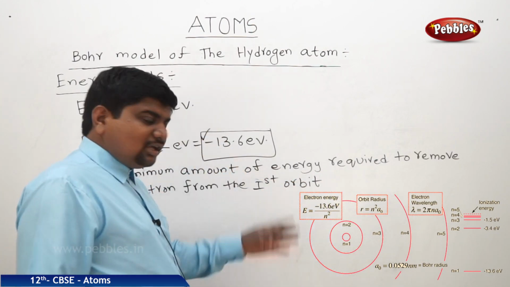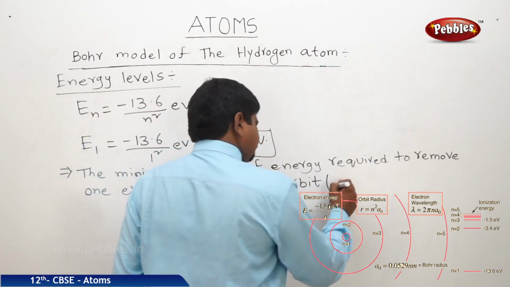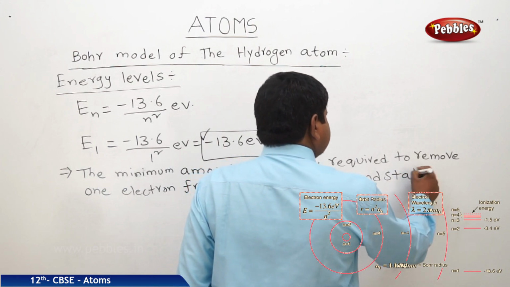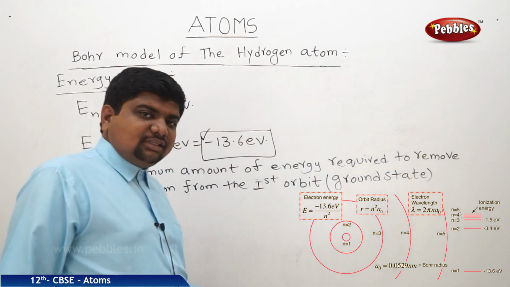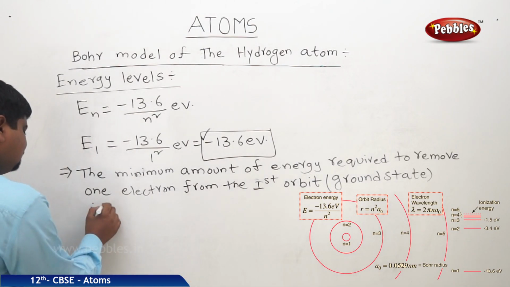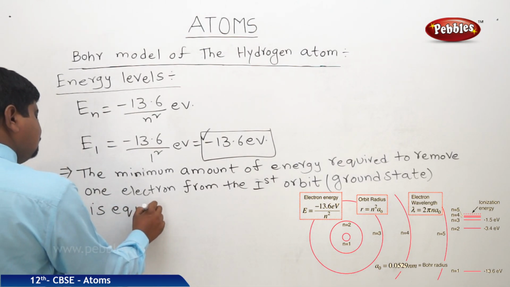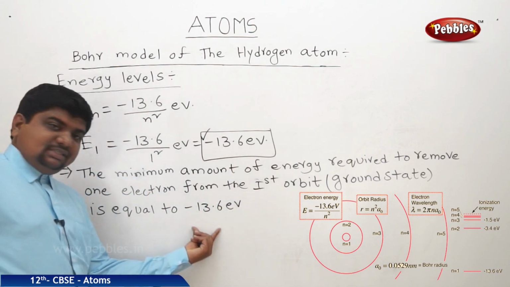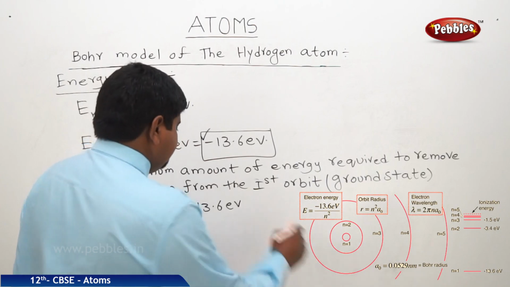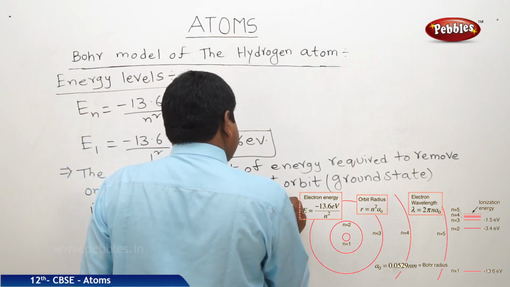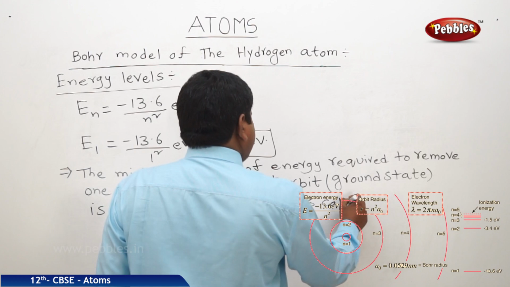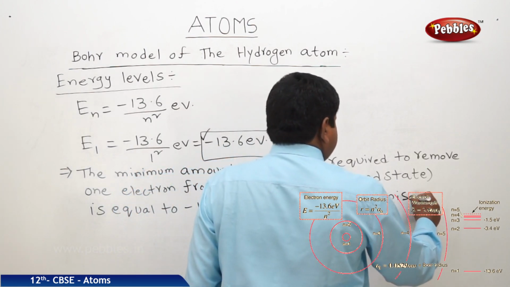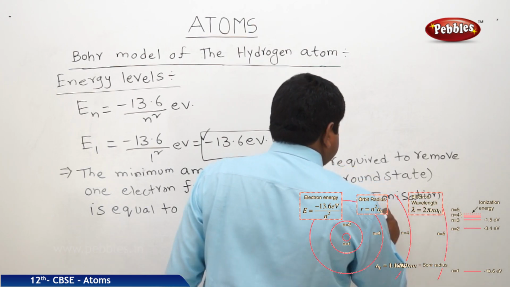Another name for the first orbit is ground state. From the first orbit, nothing but the ground state, it is equal to minus 13.6 eV, and this is called ionization potential.